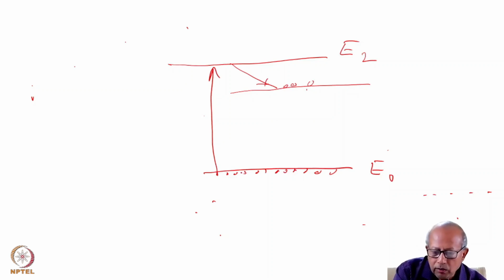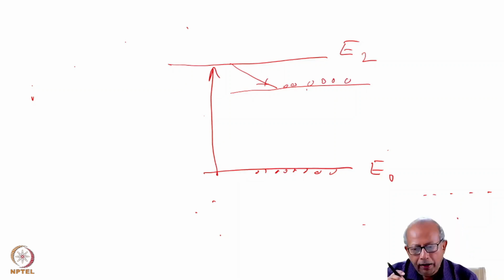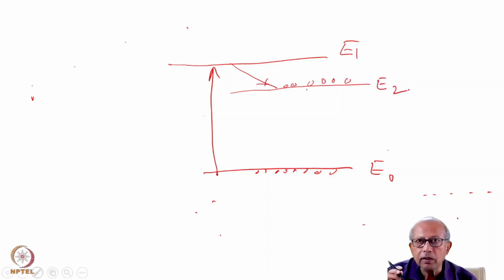So as we begin pumping, the population starts getting transferred to the upper level. And lasing would begin only when there exists a population inversion. That is, the population in the upper laser level exceeds that in the lower laser level, which is also the source level.